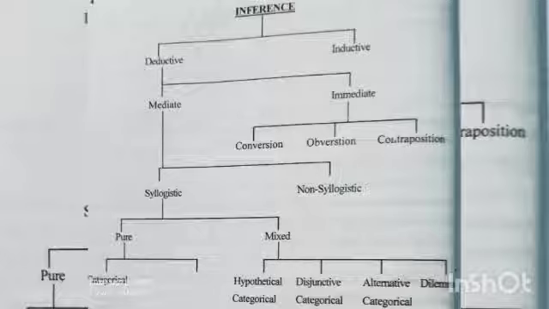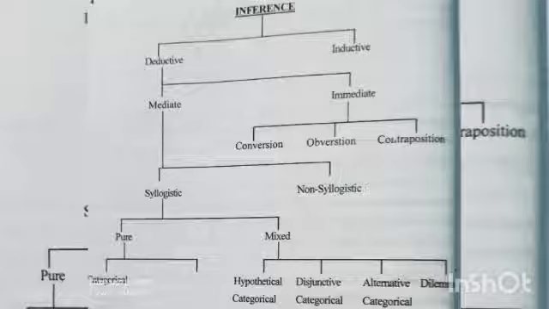And a disjunctive categorical syllogism is a kind of mixed syllogism where the major premise is disjunctive, the minor premise is categorical, and the conclusion is also categorical. That is known as disjunctive categorical syllogism. So also in alternative categorical syllogism, the major premise is alternative, the minor premise is categorical, and the conclusion is a categorical proposition.